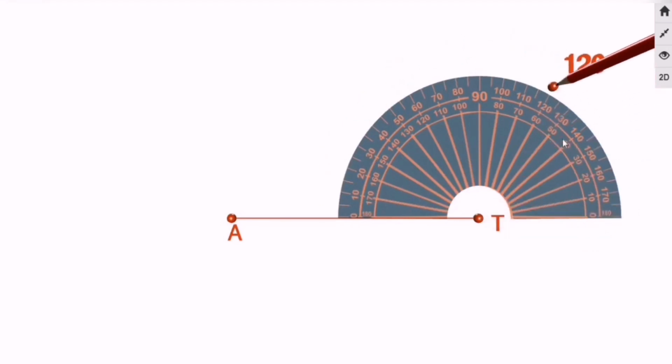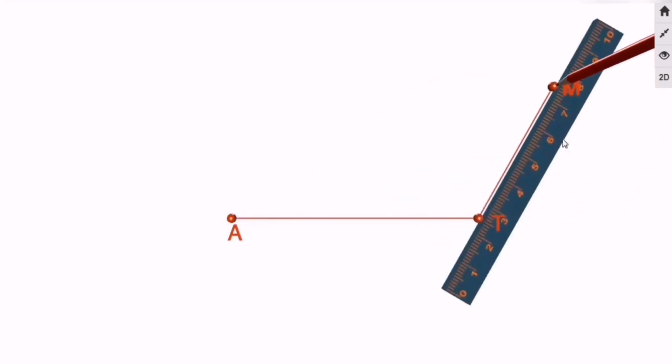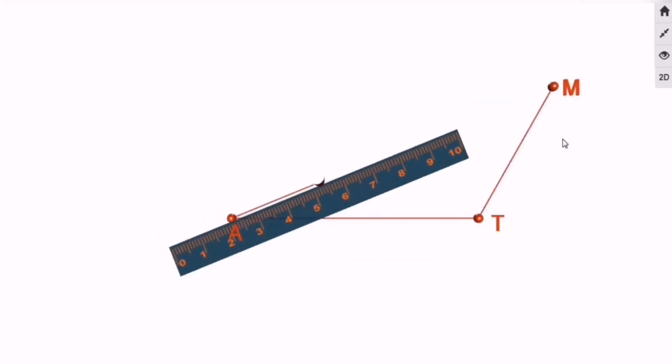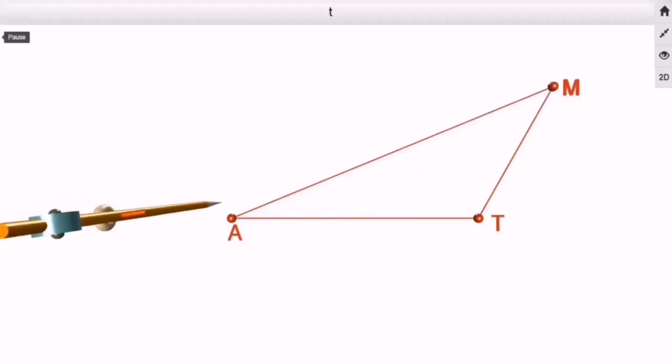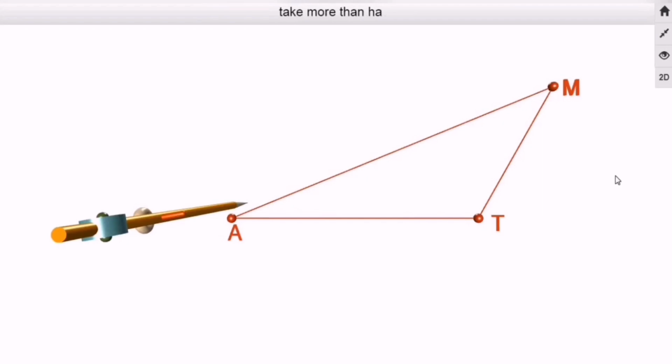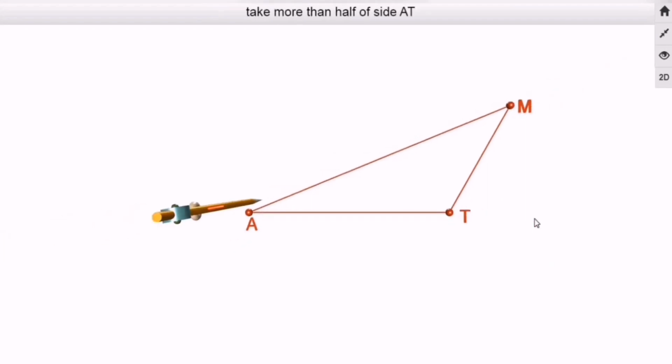Once the point is located, now I need to join those points. Name it as point M, and join TM and AM, so that the obtuse angle triangle ATM is ready for us. Now our next target is to locate the midpoint of every side of the triangle ATM.